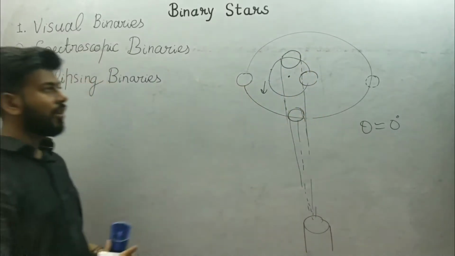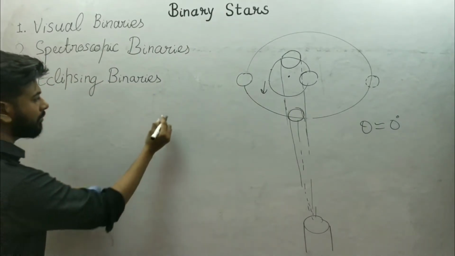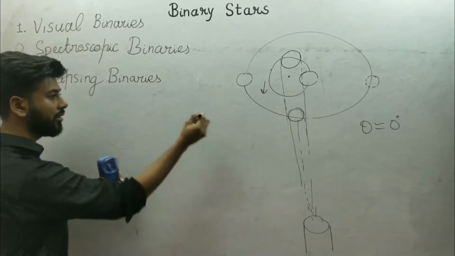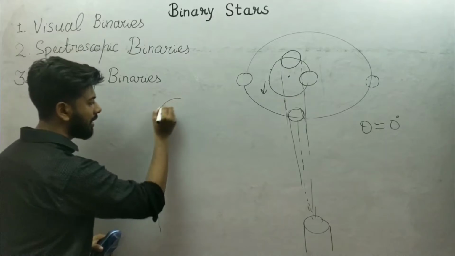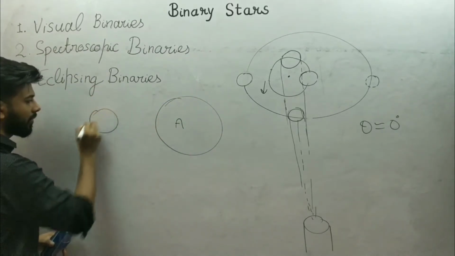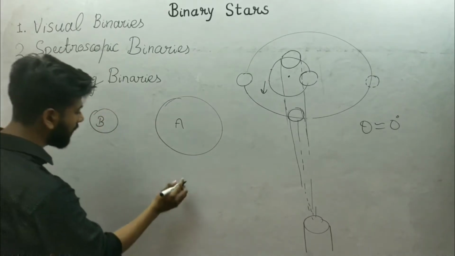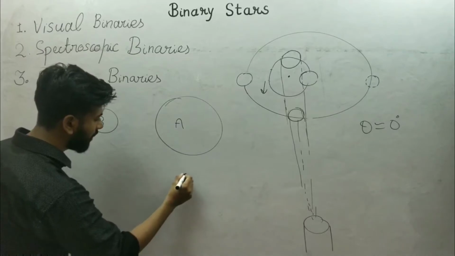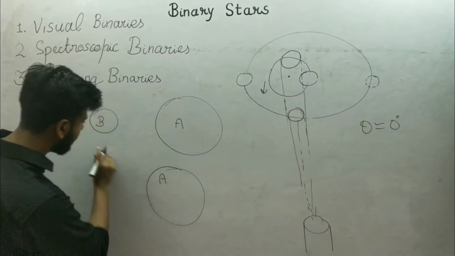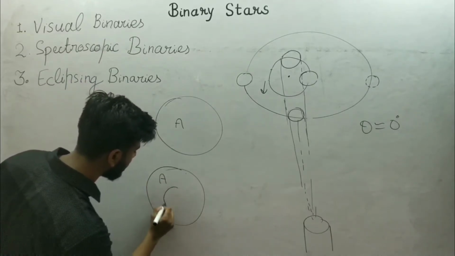So what we observe, let me draw this in another way. Let's say you are viewing from this direction, and here is a star A and here is a star B. After some time the star will come like this. Here is star A and star B comes this way.